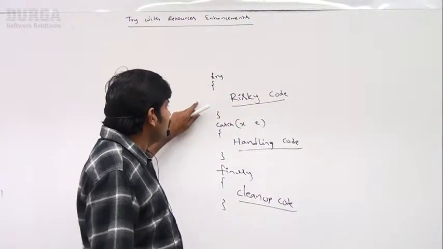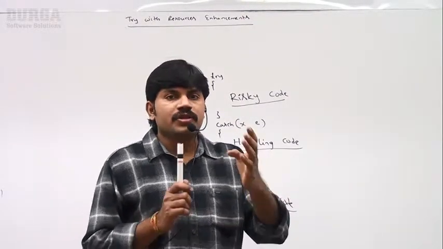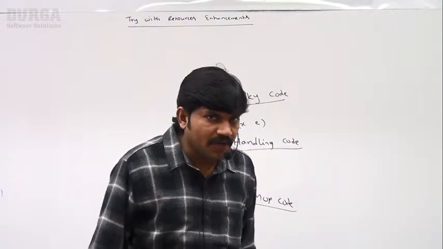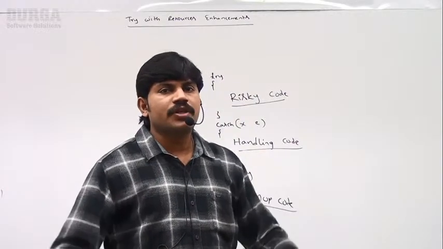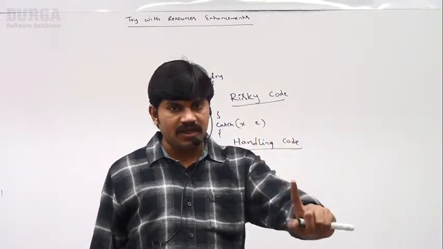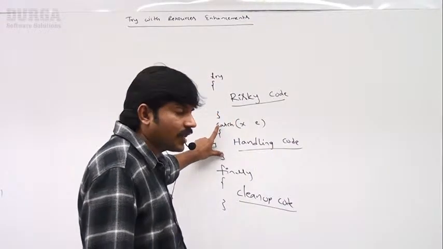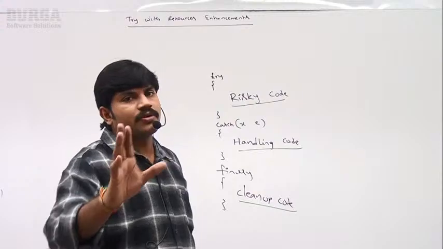So in Java exception handling, we handle with try, catch, finally. What is the purpose of a try block? The risky code we maintain inside a try block. Next, inside a catch block, which code do we take? Handling code. In the finally block, which code do we take? Cleanup code.